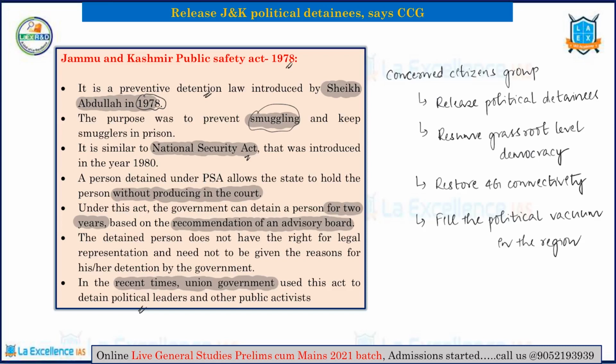So the lockdown of Jammu and Kashmir has led to a lot of steps taken by the central government in order to prevent any national security concerns from arising, but this is violating the rights of the people is what the CCG believes. So the CCG says that you have to release all the political prisoners. Now let's move on to the next article.